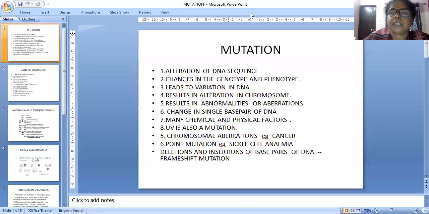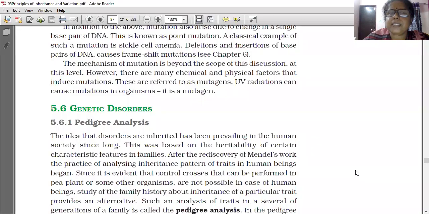The other topic we are going to learn, which I already mentioned, is pedigree analysis. The meaning of pedigree analysis is analysis of ancestral history. The idea that disorders are inherited has been prevailing in human society for a long time. Our forefathers noticed what diseases can be passed from one generation to another, especially genetic disorders.